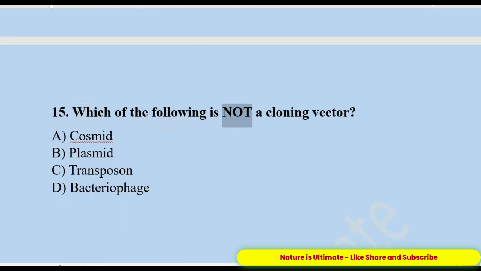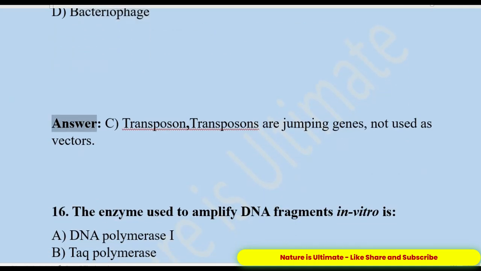15. Which of the following is not a cloning vector? A. Cosmid. B. Plasmid. C. Transposon. D. Bacteriophage. Answer: C. Transposon. Transposons are jumping genes, not used as vectors.